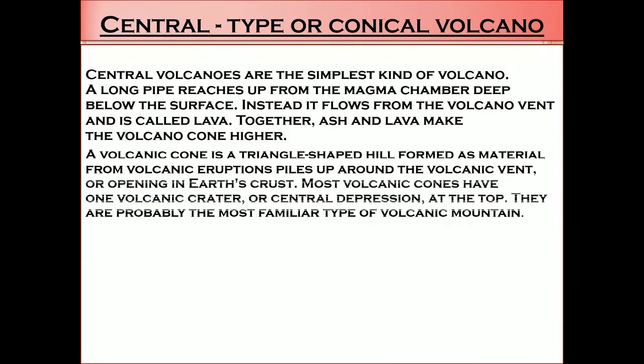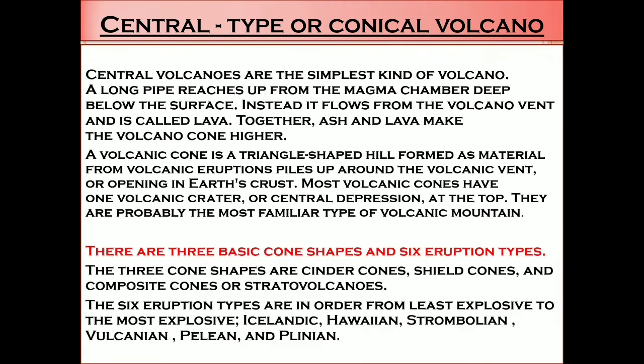A volcanic cone is a triangle-shaped hill formed as material from volcanic eruption piles up around the volcanic vent or opening in Earth's crust. Most volcanic cones have one volcanic crater or central depression at the top. They are probably the most familiar type of volcanic mountain.